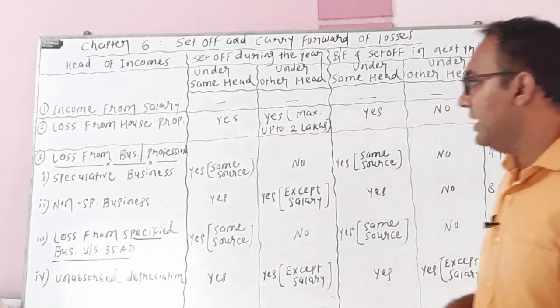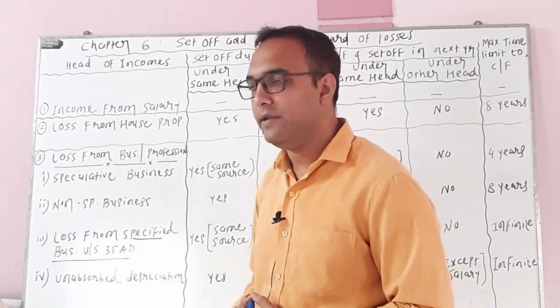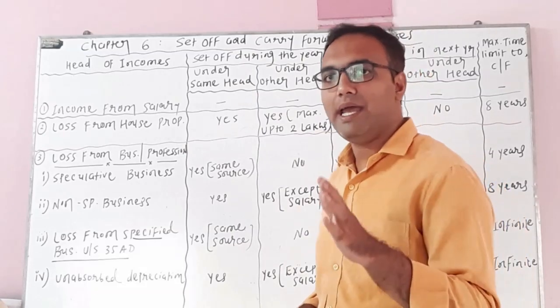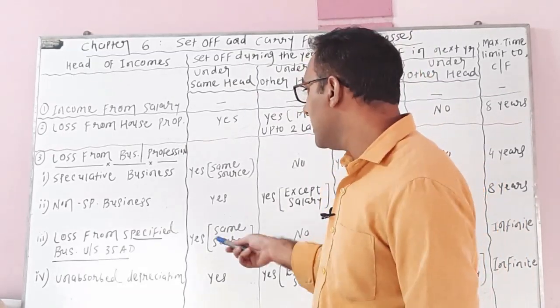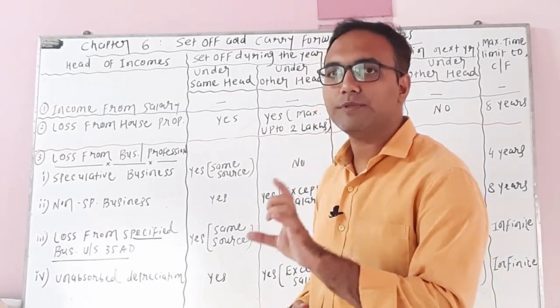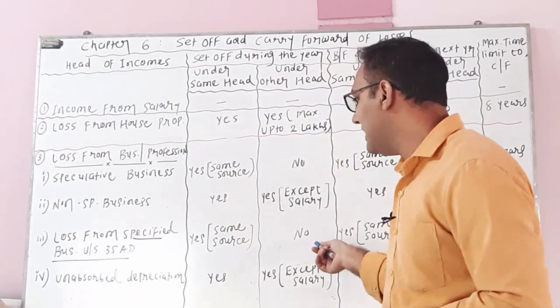Next category is loss from specified business under section 35AD. If there is a loss from specified business under section 35AD, you can adjust under the same head. Answer is yes, but only against the same source. Against the same source means the profit of specified business under section 35AD only. Under other head, answer is no.